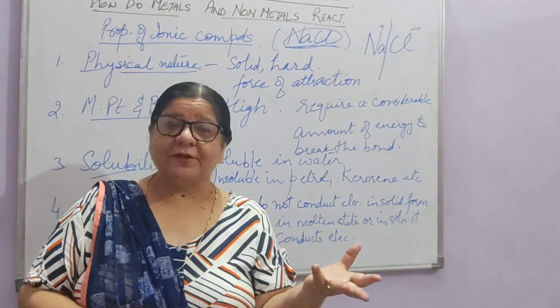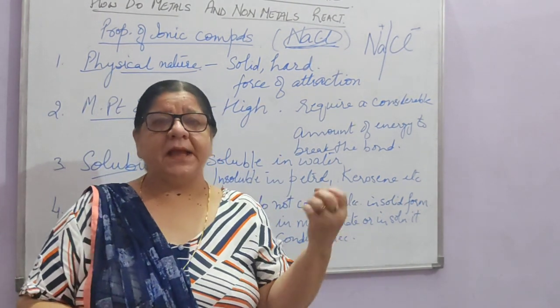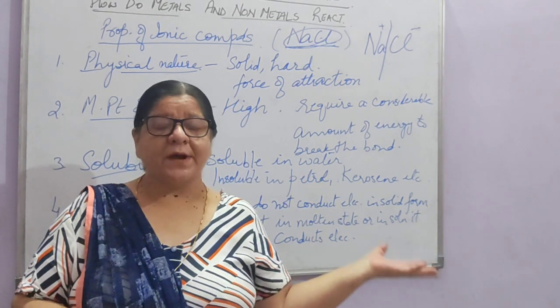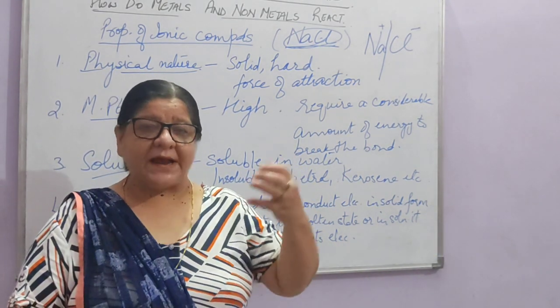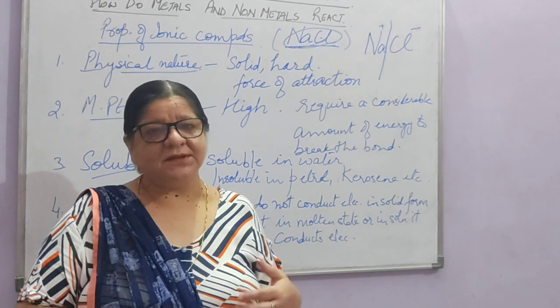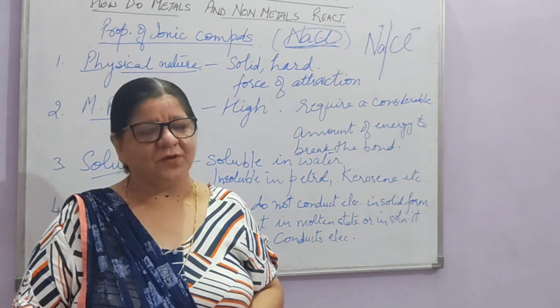For transfer of electrons, you can try aluminium chloride, potassium chloride, sodium oxide. Try the transfer of electrons in this. If you are having any problem, then you can ask.